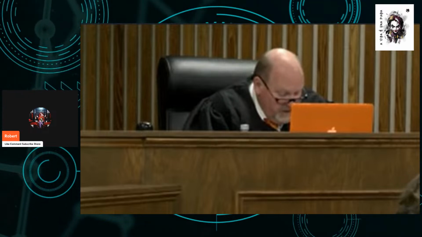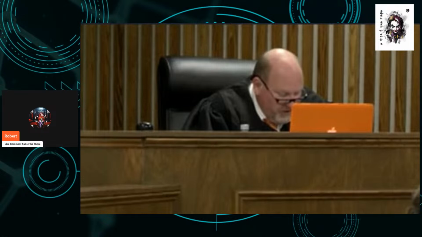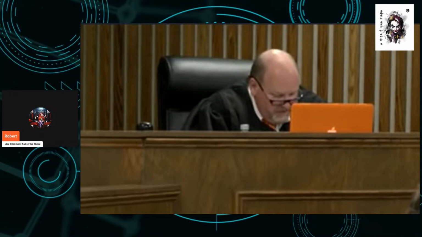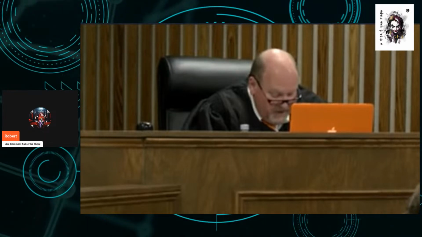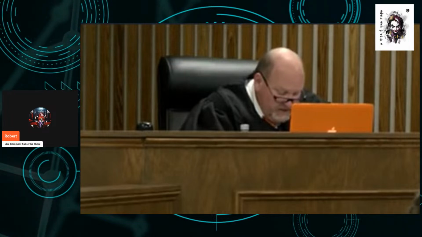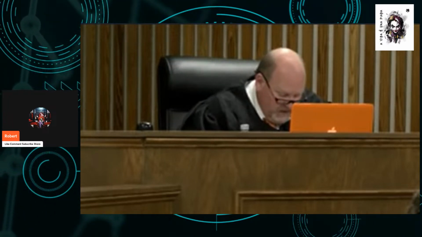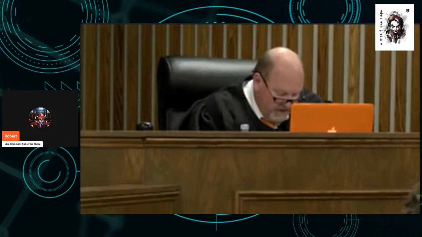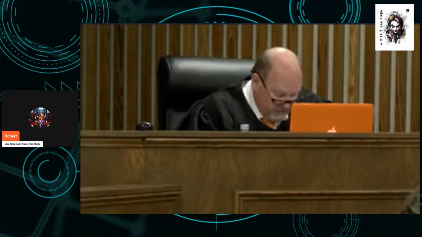Count 4. Attempt to commit aggravated child abuse, maximum fine $25,000. Attempt to commit aggravated assault, maximum fine $5,000. Attempt to commit assault, maximum fine $500. Attempt to commit child abuse, maximum fine $500. Count 5. Attempt to commit aggravated child neglect, maximum fine $25,000. Attempt to commit aggravated assault, maximum fine $5,000. Attempt to commit assault, maximum fine $500. Attempt to commit child neglect, maximum fine $500.